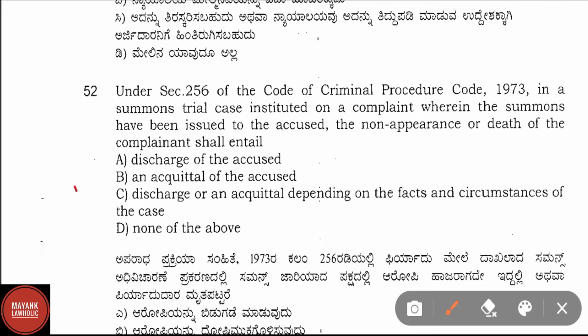Here correct answer is option B, that is an acquittal of the accused. Under section 256 of CRPC, non-appearance or death of the complainant. If on the day appointed for appearance, the complainant does not appear, the magistrate shall acquit the accused. This provision shall also apply where the non-appearance of the complainant is due to his death.